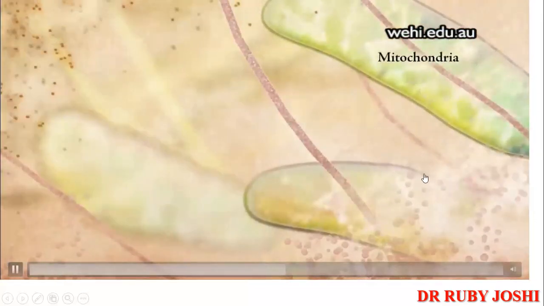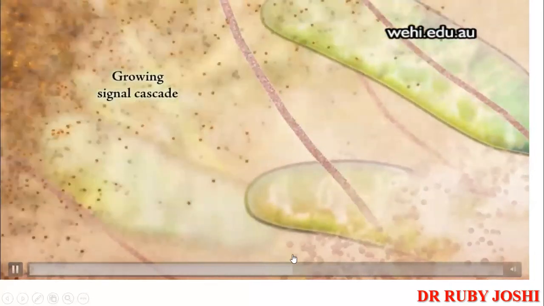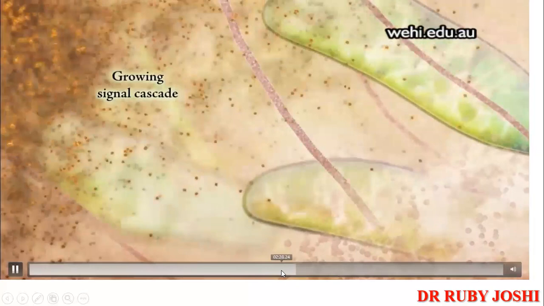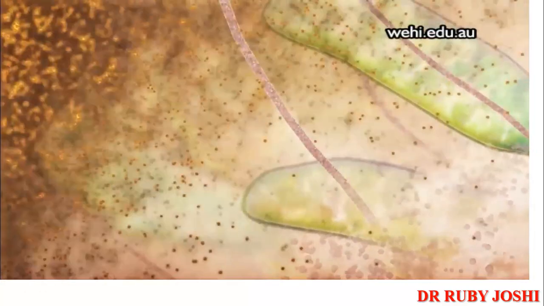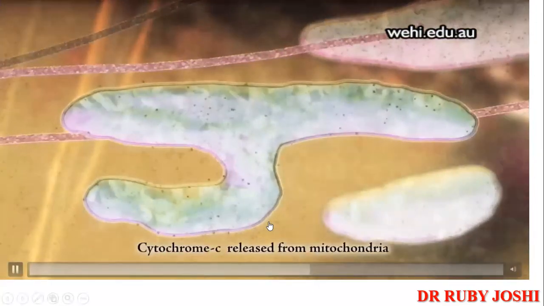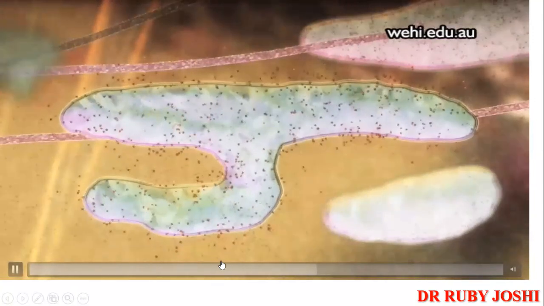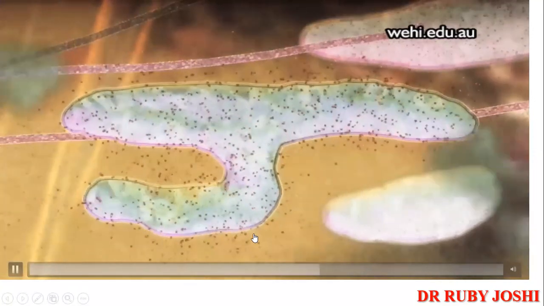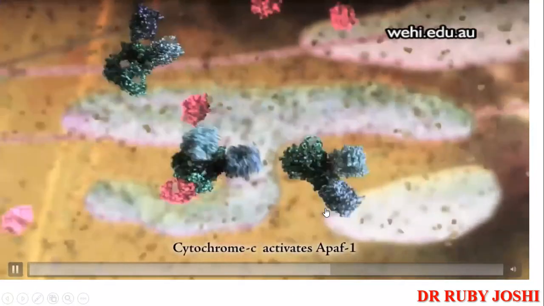So eventually inside the mitochondria, what will happen now? So the signal cascade is growing, and it is also activating your proteins like BAX and BAK. So what will happen? They will form the pores in the mitochondria. So once BAX and BAK form the pore, it will result in the release of the cytochrome C from the intermembrane space of the mitochondria. So you can see the cytochrome C is getting released, and it goes and interacts with the APAF1.